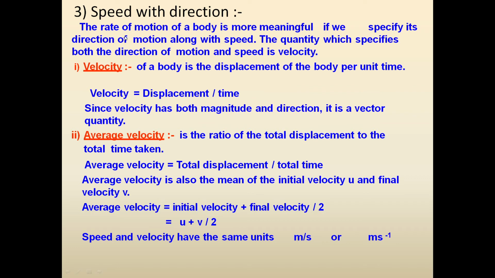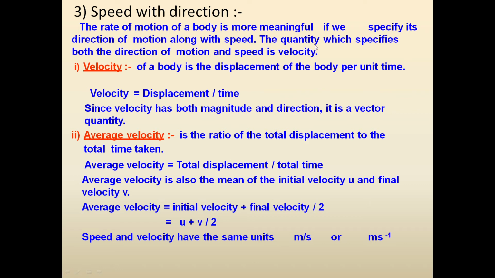The rate of motion of a body becomes more meaningful if we specify its direction of motion also along with the speed. So if we tell speed as well as direction, then we can describe motion in a proper way.